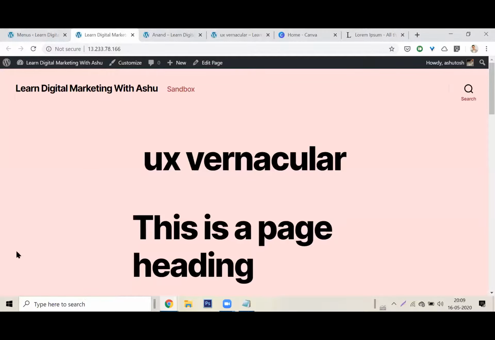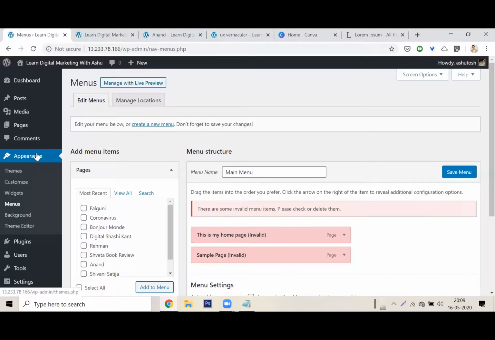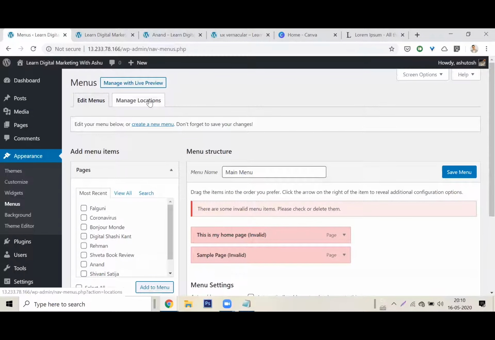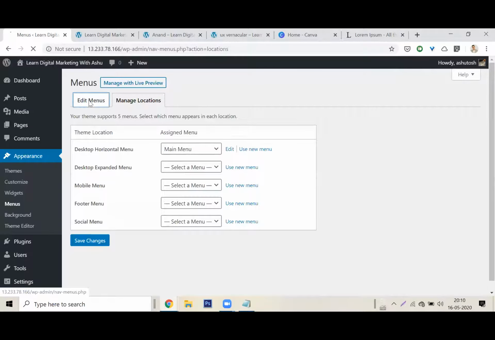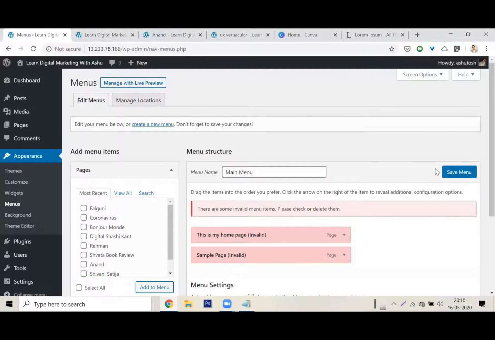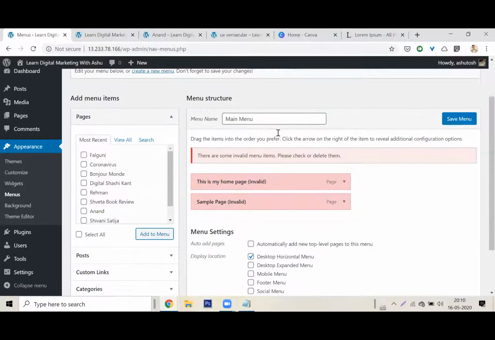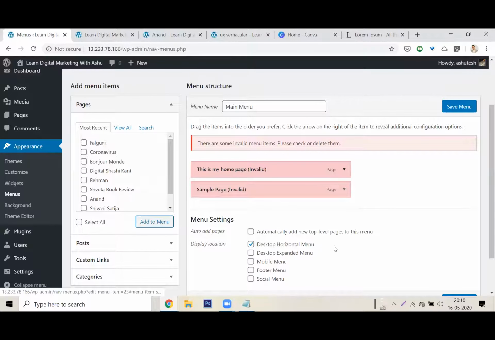I don't see a home menu here. How do I add the menu? I'll simply go here. I'll click on appearance and menus. What I need to do is first create a menu. So here is a menu. I had already actually created a menu. Let me just delete all of this.